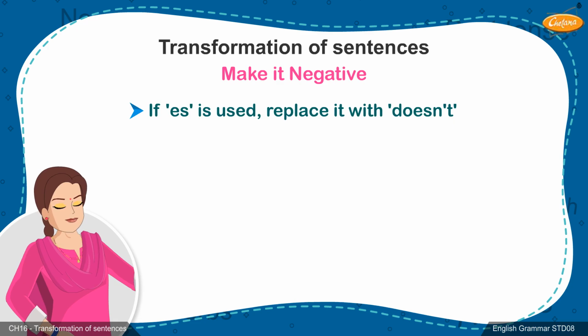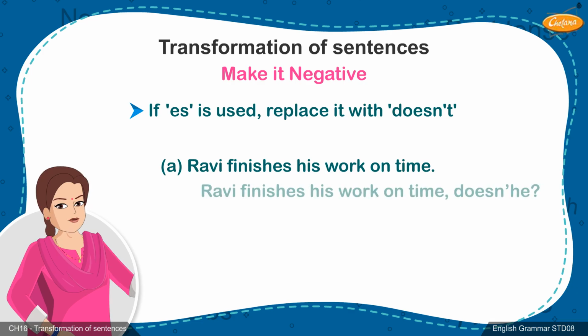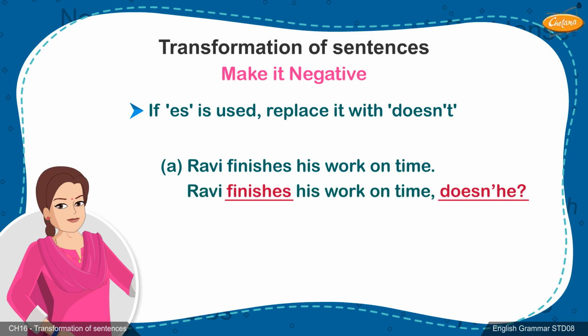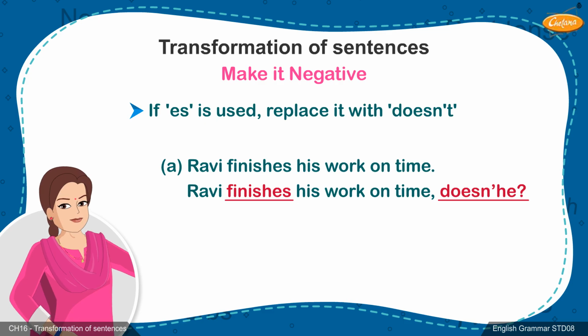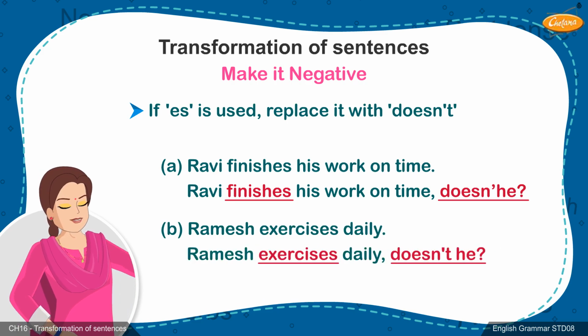If es is used, replace it with doesn't. A. Ravi finishes his work on time. If es, use doesn't. Ravi finishes his work on time, doesn't he? B. Ramesh exercises daily. Ramesh exercises daily, doesn't he?